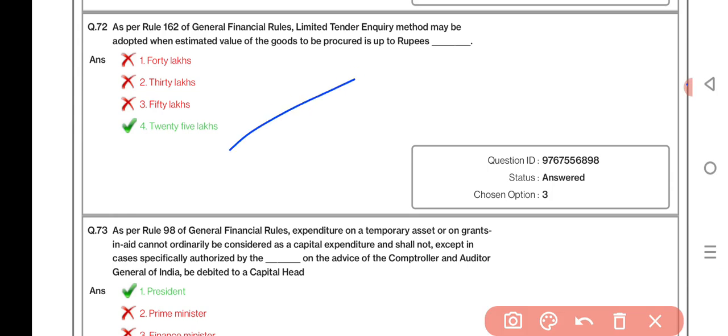As per Rule 98 of GFR, expenditure on a temporary asset on all grants-in-aid cannot ordinarily be considered as a capital expenditure and shall not, except in cases specifically authorized by the dash on the advice of the CAG of India, be debited to a capital head. President.